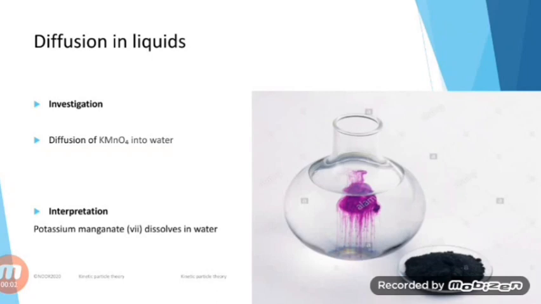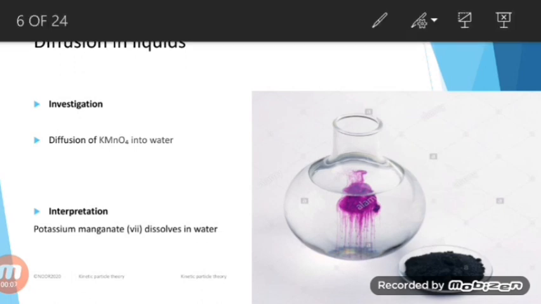Diffusion can occur in liquids as well. In order to understand diffusion in liquids, let's have a look at this investigation. In this investigation, diffusion of potassium manganate(VII) occurs in water. Let's suppose we place a few crystals of potassium manganate(VII) in water. Potassium manganate(VII) is deep purple in color, and we will leave this for a few minutes. What will happen? After a few minutes, the entire liquid will be evenly deep purple in color. Why is it so? This is because of the diffusion of potassium manganate(VII) in water. The particles of potassium manganate(VII) will dissolve in water, and they will diffuse in water in order to give an evenly deep purple solution.